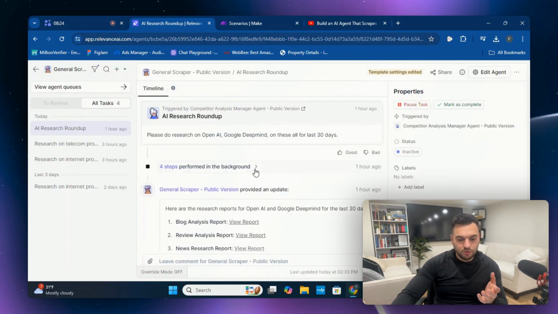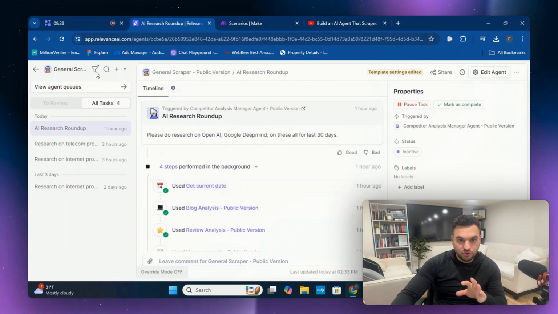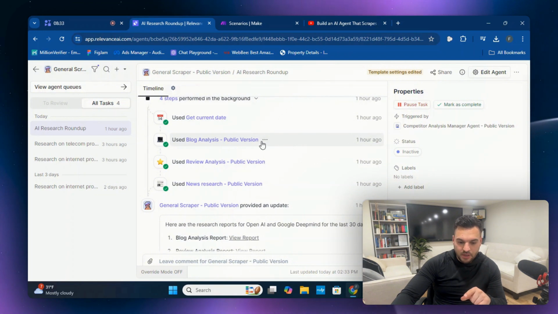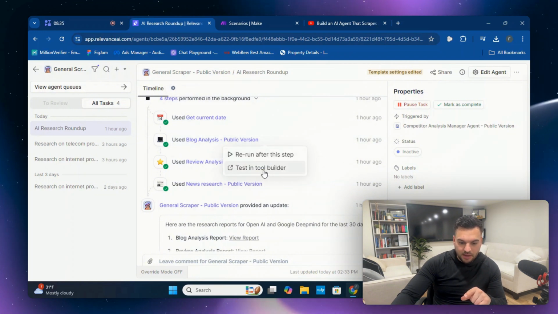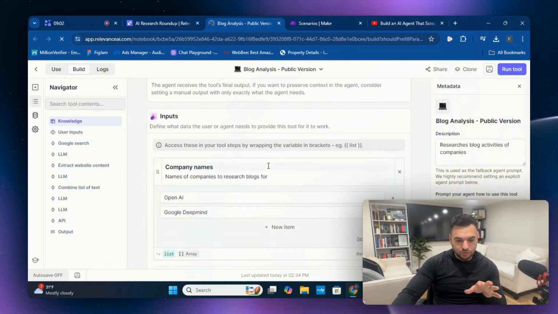Okay, so what we're going to do is review each of the tools here. This is the general scraper agent, and this is the first tool, the blog analysis tool. So let's go here and let's test tool in tool builder. Okay, so here is the blog analysis tool.